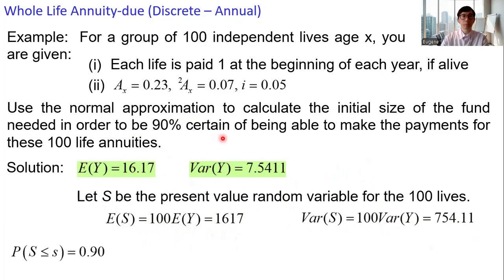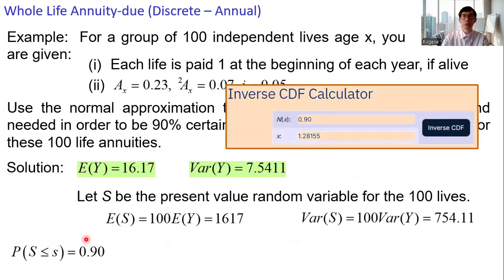90% certain to make the payments. So we have the probability statement, the random variable S less than or equal to the small s, and we need to get this value so that the probability equals 0.9. Using the standard normal random variable calculator, the 90th percentile corresponds to the value 1.28155.